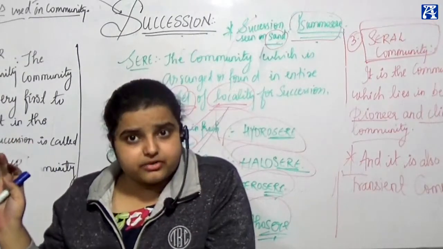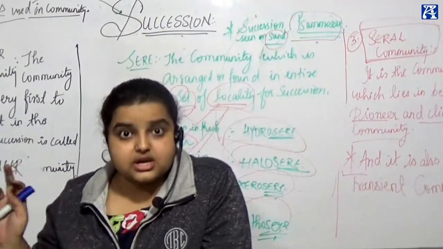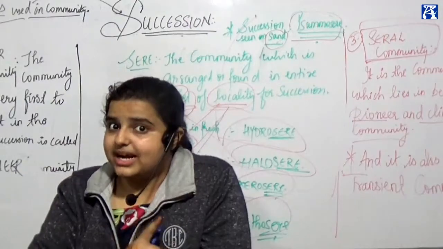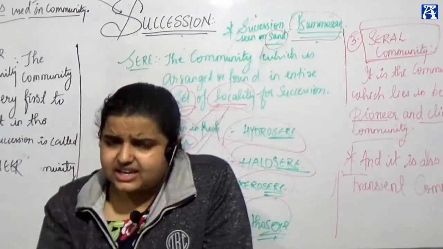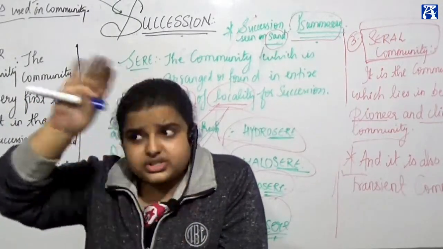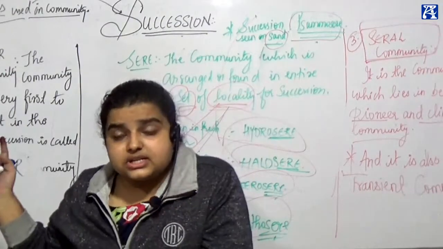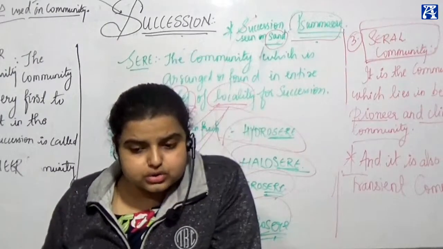The tiger in a forest or the fig tree in the forest, keystone species, you have to match through this. For critical link species, mycorrhiza was given as the only example, and I have given you that example also in the previous class. Remember, those examples are very important. When you go through 10 years of question papers, you will come to know how the questions are asked. That's why these points are given to you in such a concise way. Clear? Go through it, read it.